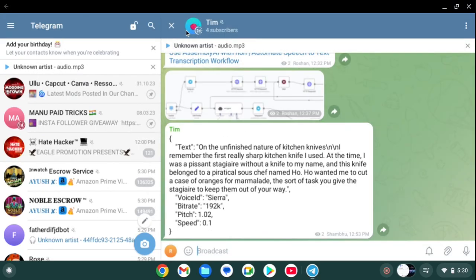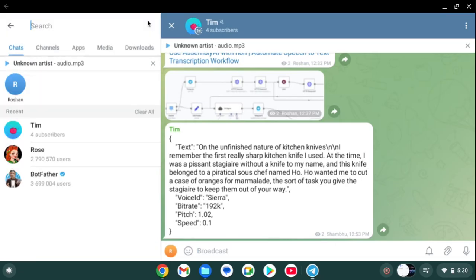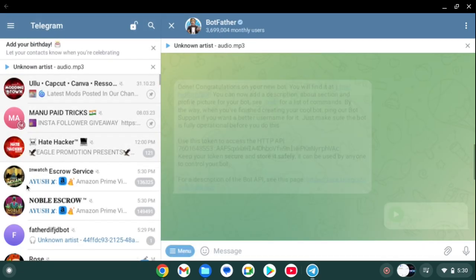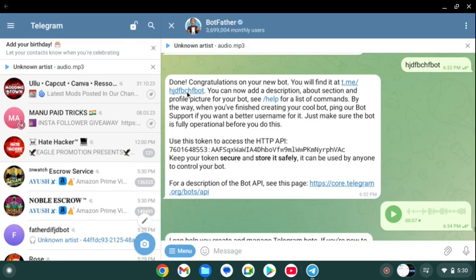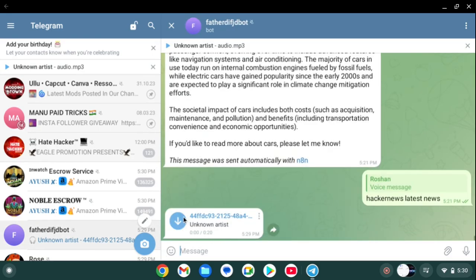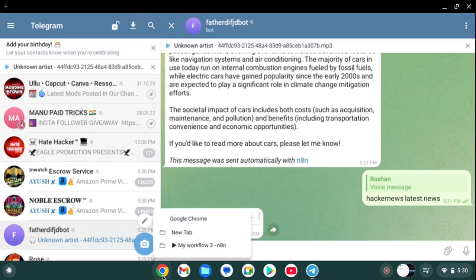We simply need to visit our bot, so it can give us a chat with our bot. As you can see, it can give this speech. Ah, the humble automobile. Fascinating, isn't it? From steam-powered steeds to electric dreams. Truly. Here you can see it can successfully send. Now our workflow is done.